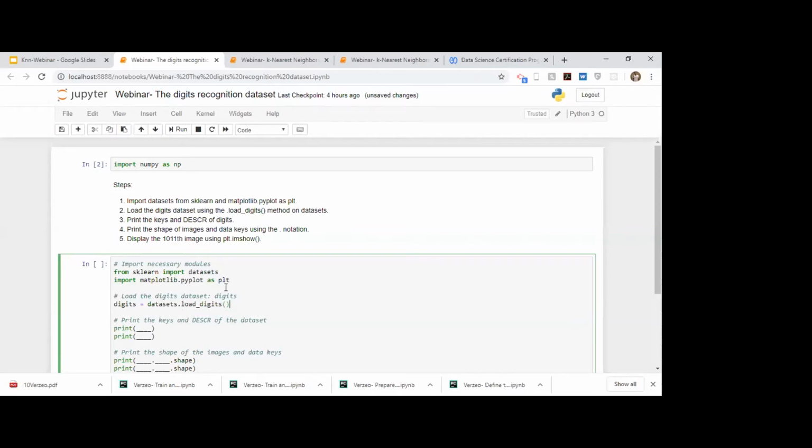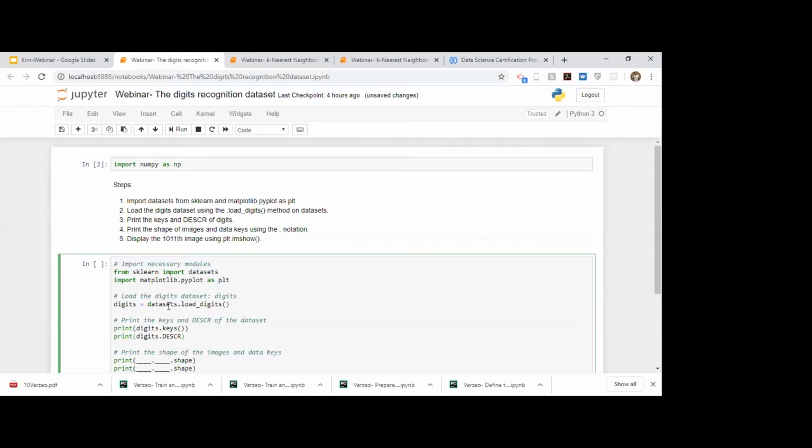Okay, this will load that digit dataset that we were talking about. So after loading, we move on to a third step. It says print the keys and description of digits. So we do that. The keys can be printed by writing the keys method, and for the description you just write digits.DESCR. This will print the description of that data set.